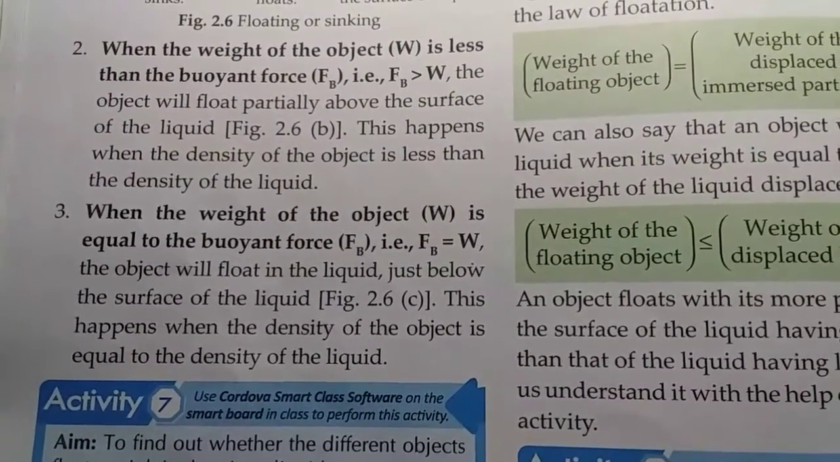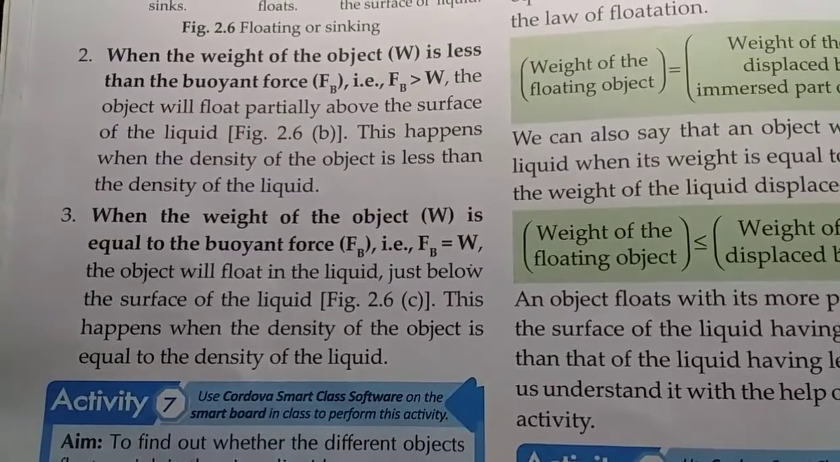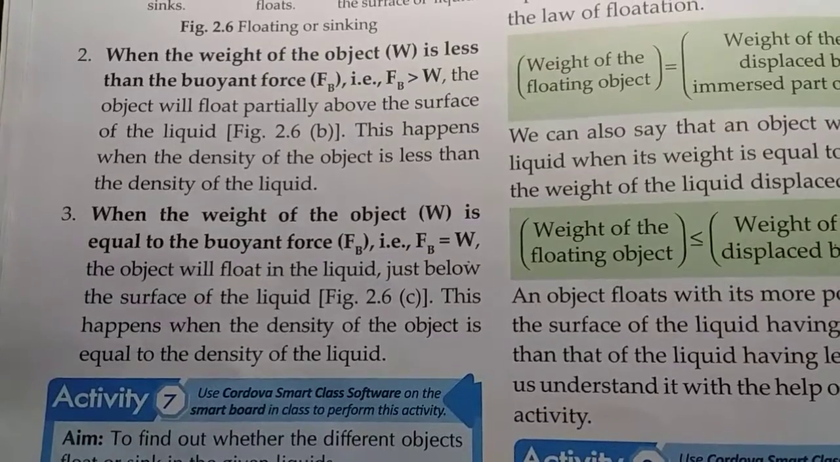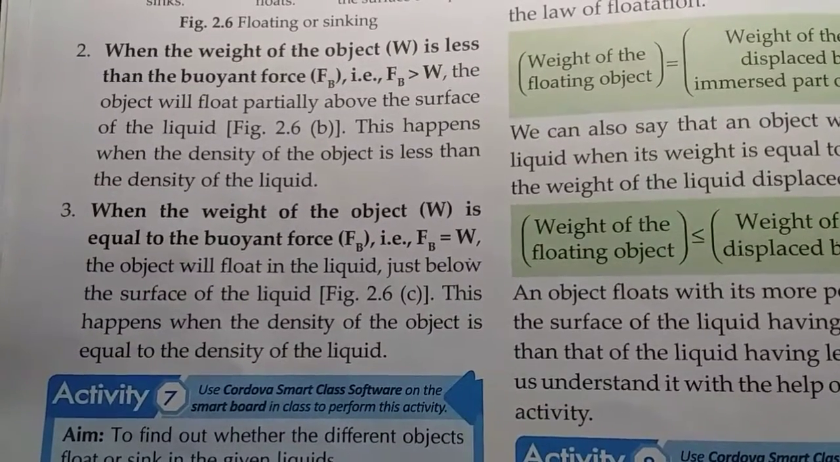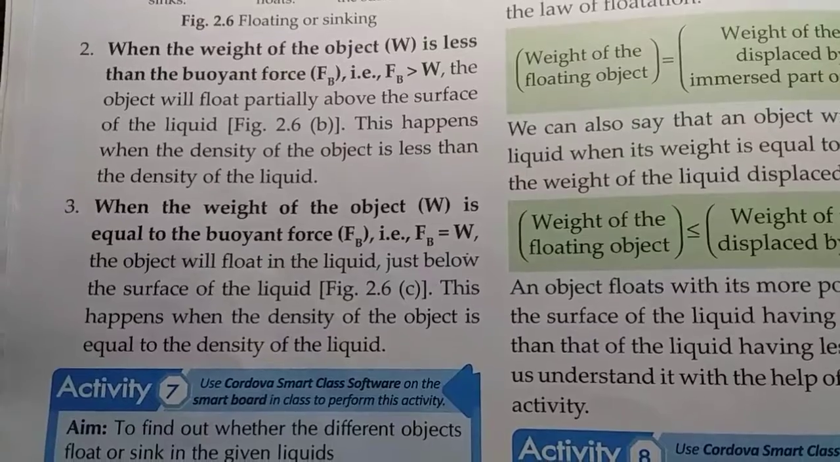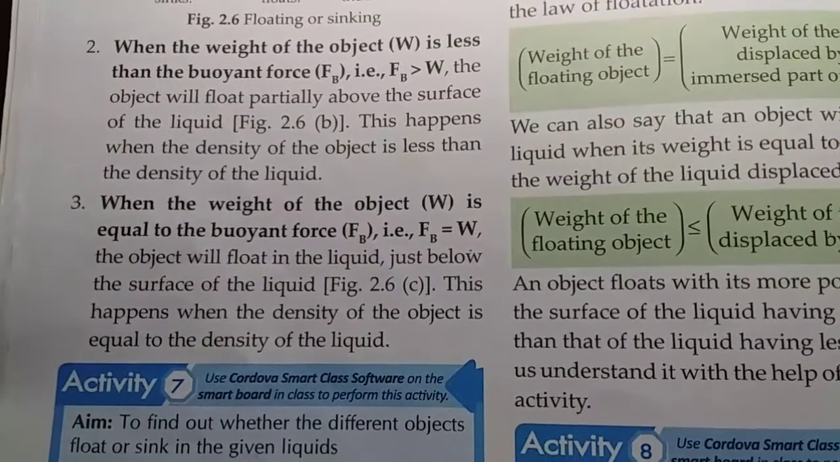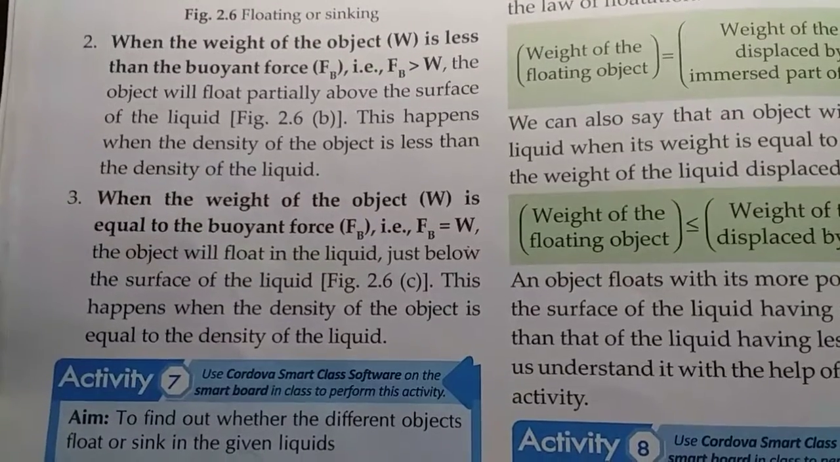And third case, when the weight of the object is equal to the buoyant force, then what happens? The object will float in the liquid just below the surface of the liquid, and this happens when the density of the object is equal to the density of the liquid.